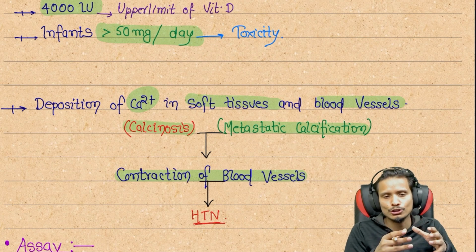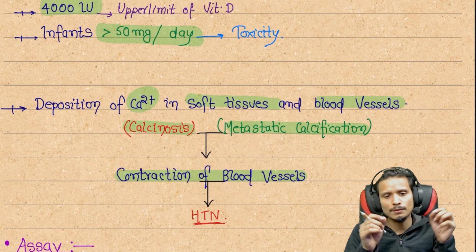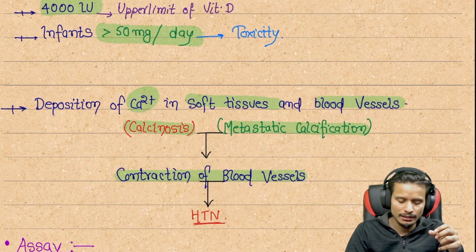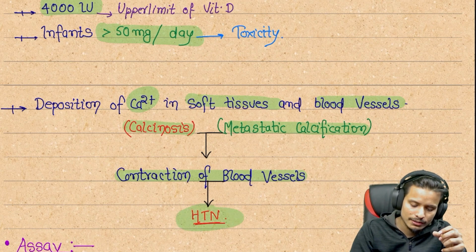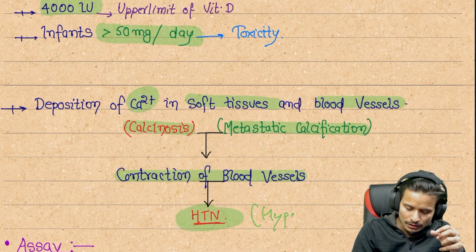The elasticity is lost due to calcinosis. The calcium is deposited in the vessels, and that's why the patient has HTN, that is hypertension.